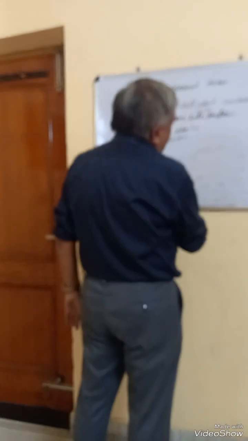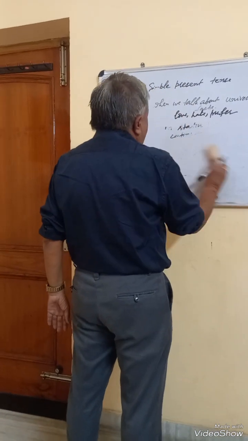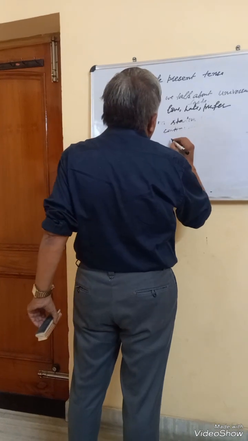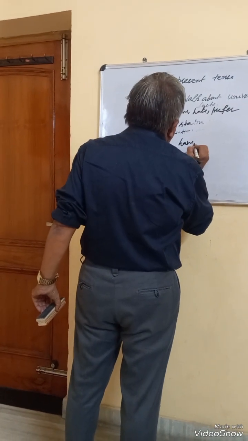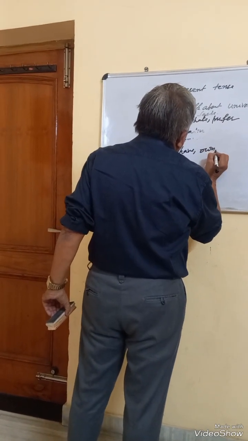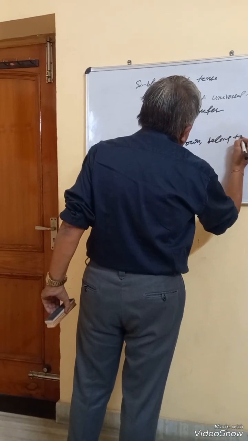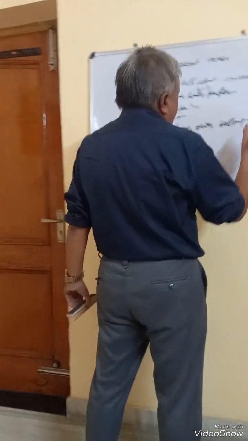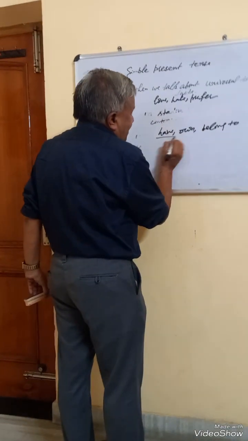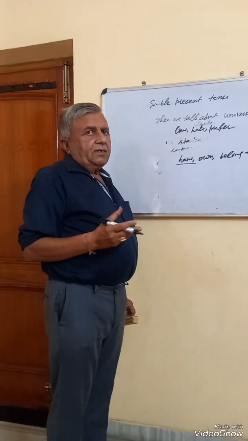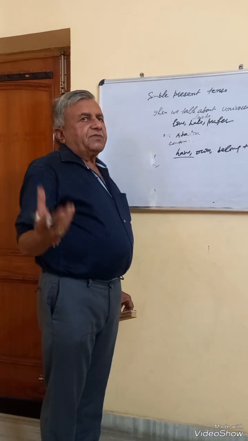Then there are certain verbs which represent possession. For instance, have, own, belong to. To have, when it means to possess something, is not used in continuous tense. For instance, I have 50 books.